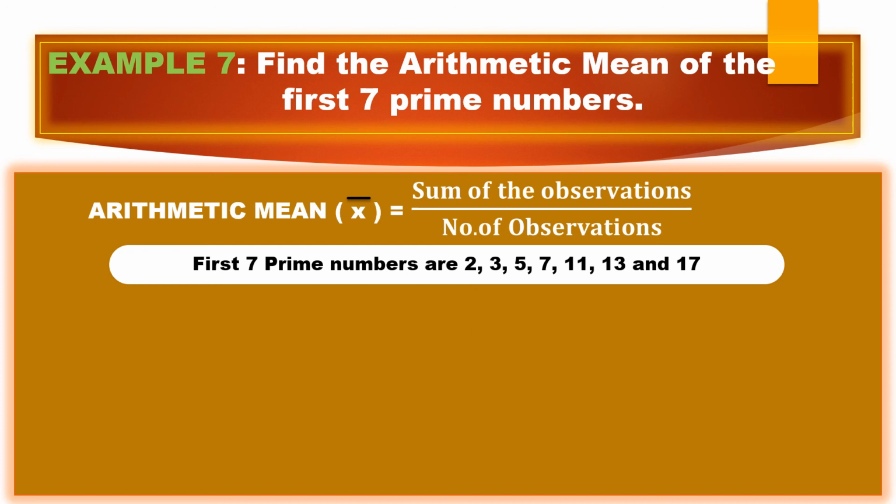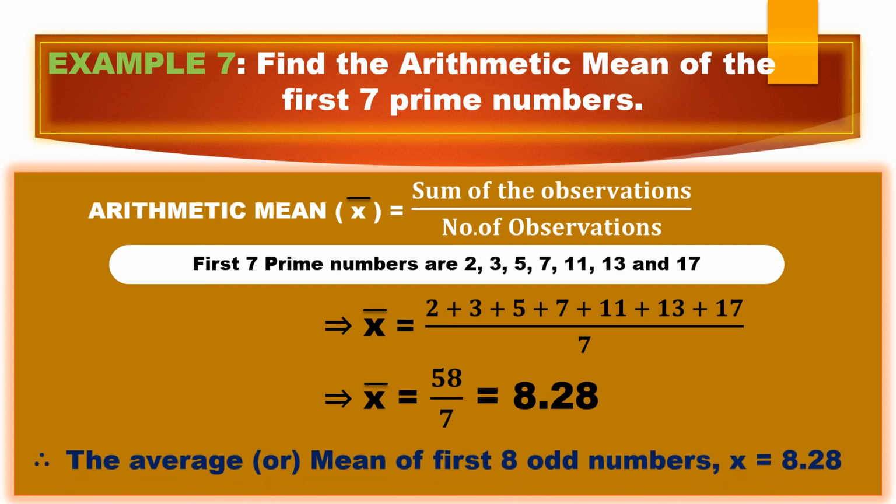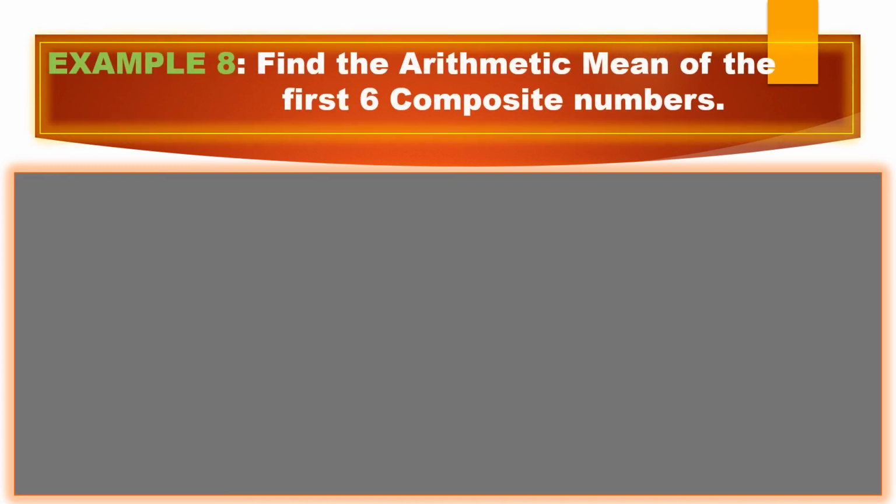Now do the summation. X bar equals 2 plus 3 plus 5 plus 7 plus 11 plus 13 plus 17 by 7. When you add it, you'll get 58 by 7, and after division you'll get 8.28. So I can write the arithmetic mean of first 7 prime numbers as x bar equals 8.28. Here is the next example. Find the arithmetic mean of first 6 composite numbers.